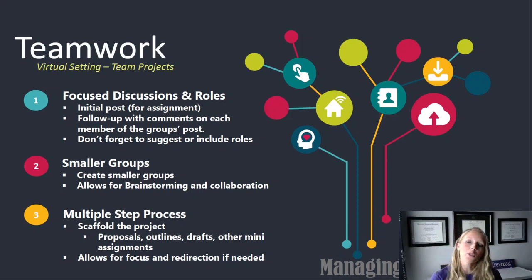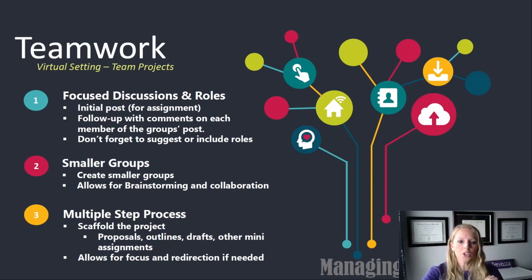My next tip, number 2, make smaller groups. I always recommend 3 to 4 students if possible. The smaller the groups are, the more likely they are to feel more open and free to discuss and brainstorm with each other. Sometimes as the groups get larger, they lose some voices in there. Some people shy away. I feel like even with the different personalities that we have, 3 or 4 people can really set the tone for a great group project.